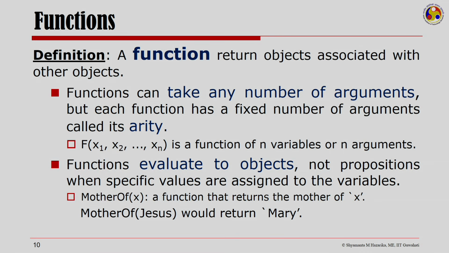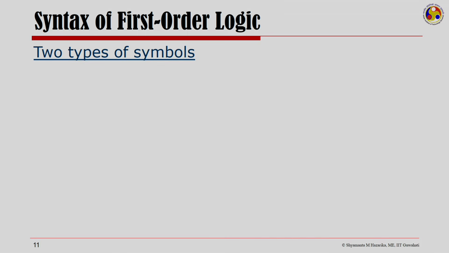Let us say I have a function mother(x) with the meaning that it returns the mother of the variable x. Now, under a common interpretation, which should not be very difficult to see, if I say mother(Jesus), that would return me Mary. Now, let us quickly look at what are the types of symbols we have in first order logic.